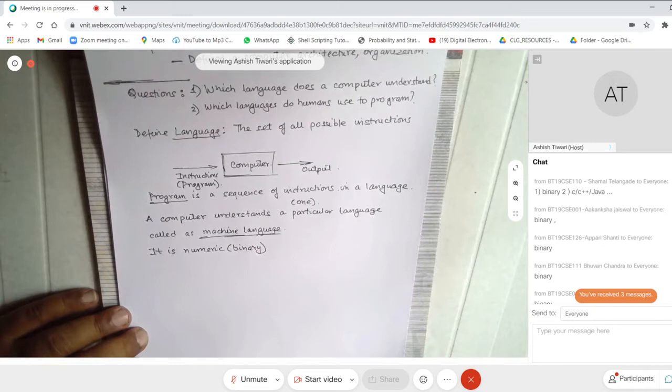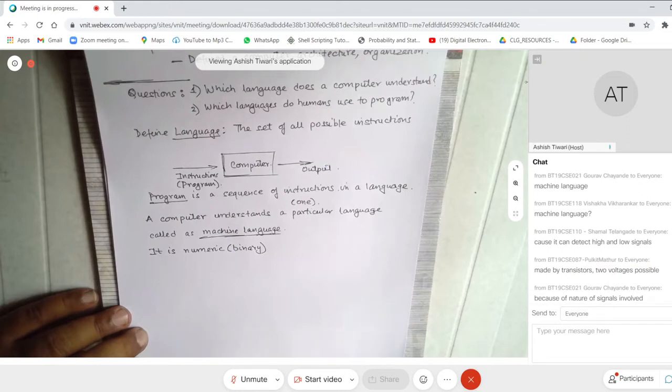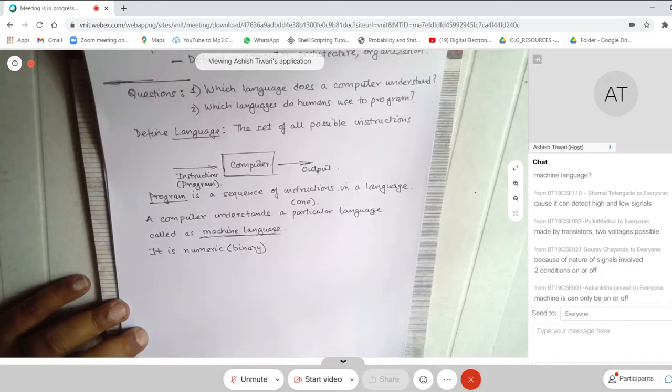Because of the nature of the signals involved, because two voltages are possible. Okay, because it can detect high and low signals. Two conditions, on and off. A machine can either be on or off.